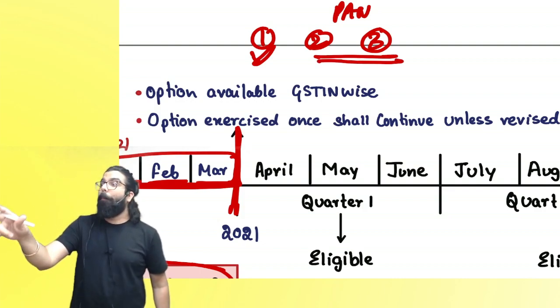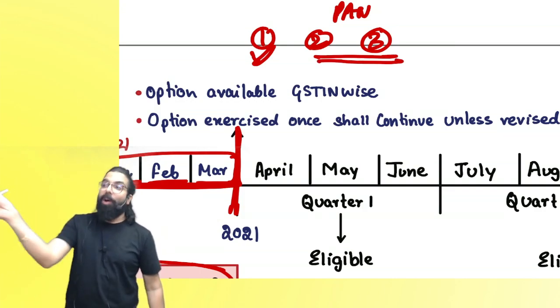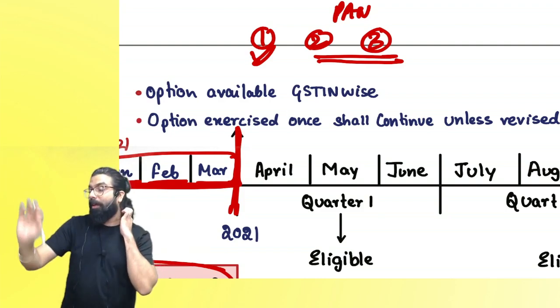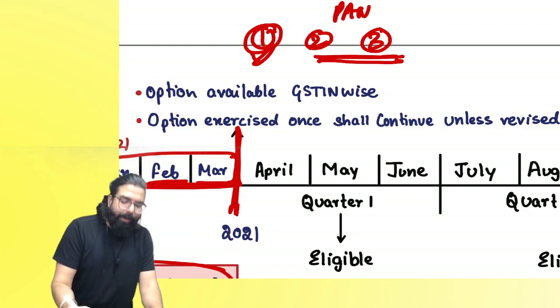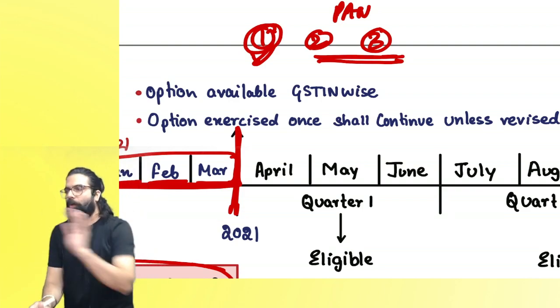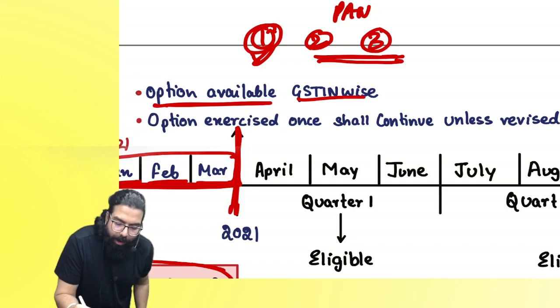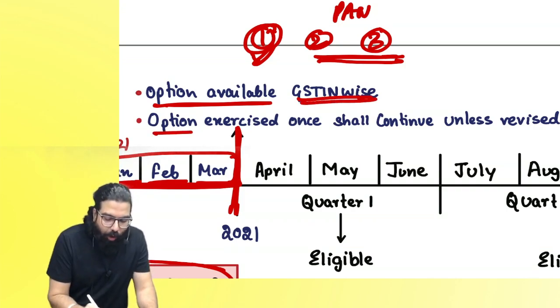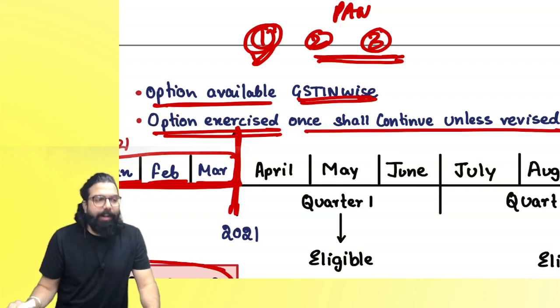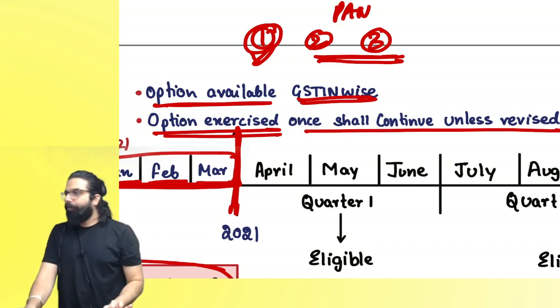Yes. Composition, it is not allowed. All under composition or all out of it. But QRMP scheme, if I want it for one, I can take it. For the others, if I don't want it and I want normal monthly returns, I can do that. The option is available GSTN number wise. Can I go ahead, everyone? The next one: option 1's exercise shall continue unless you go online and revise it.